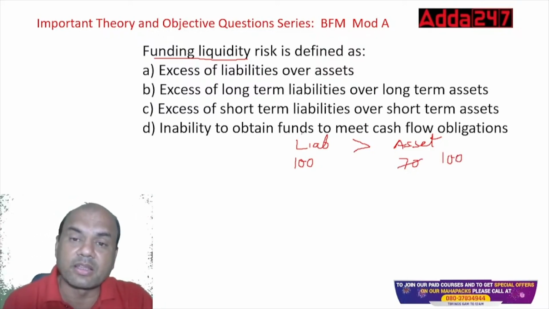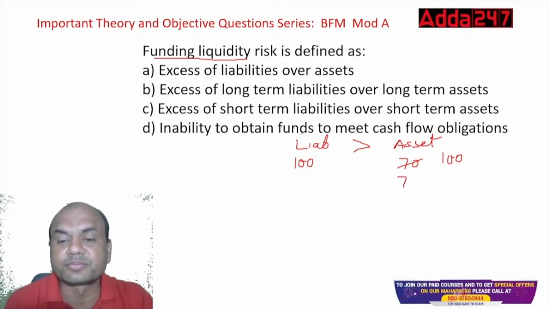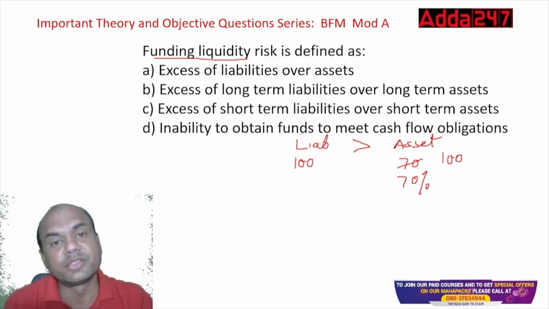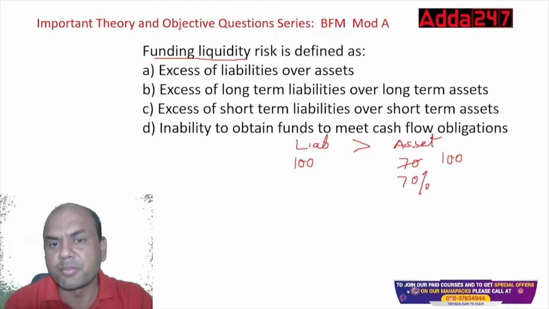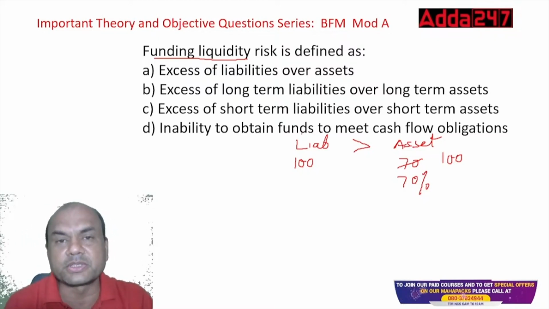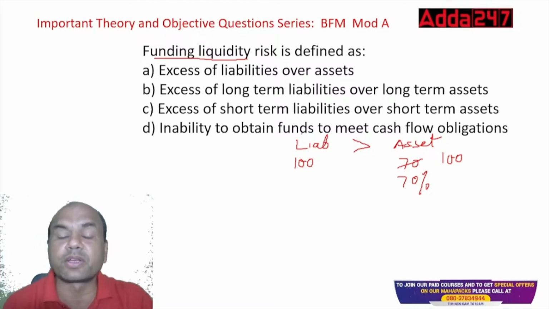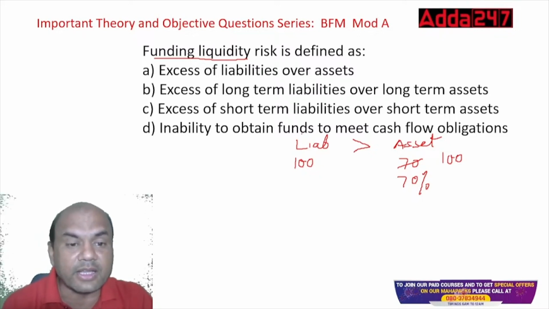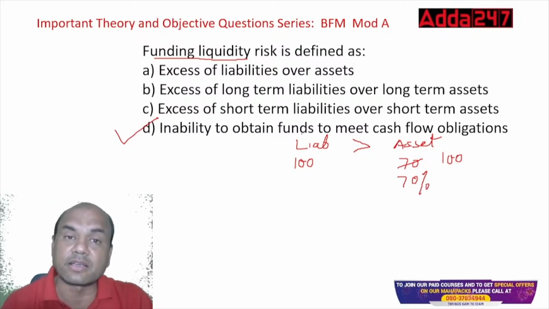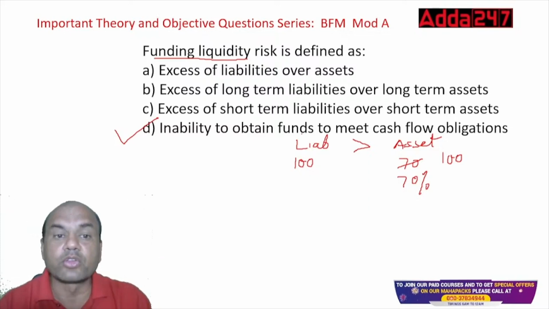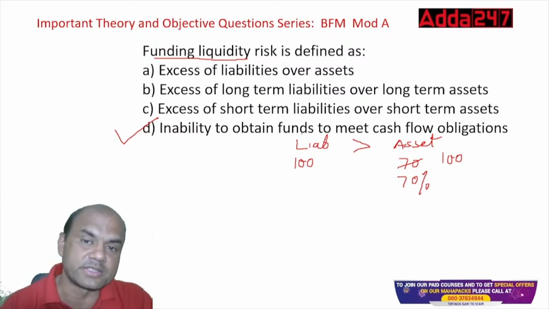RBI has given the term that your assets and liabilities ratio should always be around 70%. So this is right. Assets will always be lesser than your liabilities. Always. It means loans will always be lesser than your deposits. Of course, the ratio is matched so that the net interest income, NII, is not affected much. So the correct answer is this: inability to obtain funds to meet the cash flow obligations. That is the correct answer. So funding liquidity risk is defined as inability to obtain funds to meet the cash flow obligations.